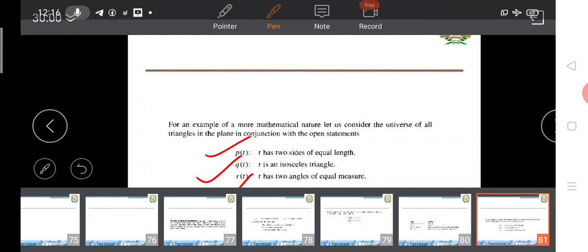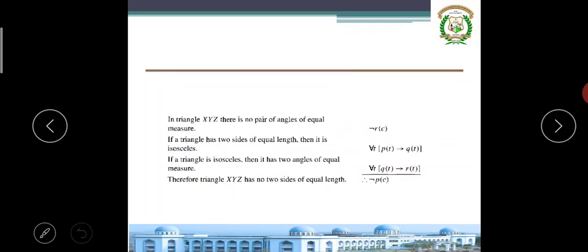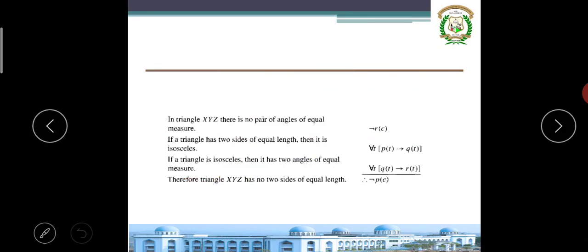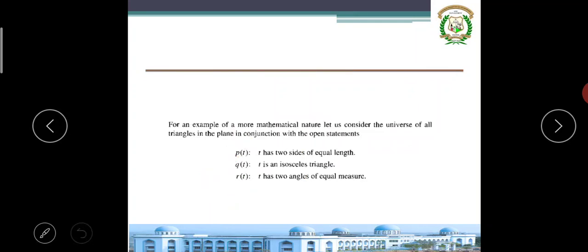Please try to understand this. The question is to consider these points.